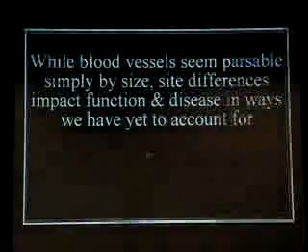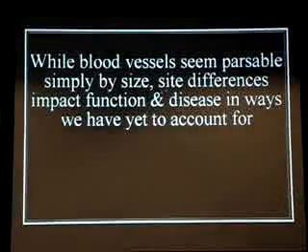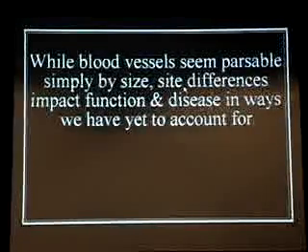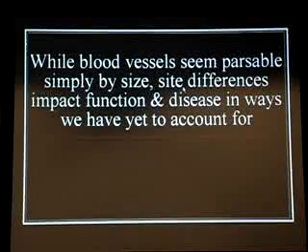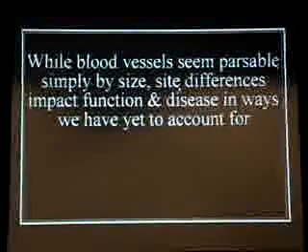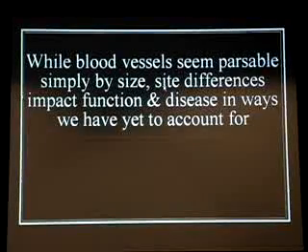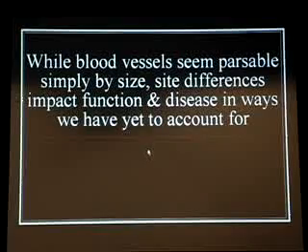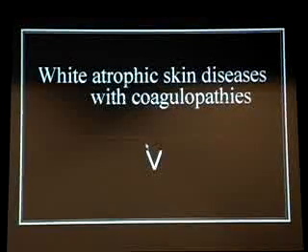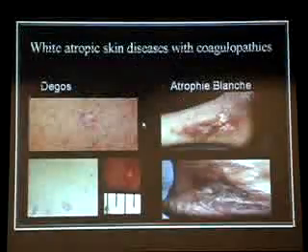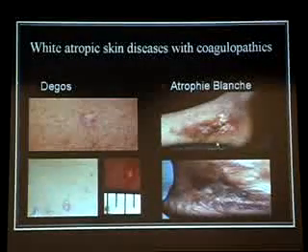That's always interesting. So basically, for rheumatologists who look at vasculitis and classify things by the size of blood vessels, nothing really is so easy, because you would think that antiphospholipid syndrome and Degos would have more overlap, and they don't. Why? We don't know. White atrophic diseases with coagulopathies. Well, we've already spoken about atrophie blanche.